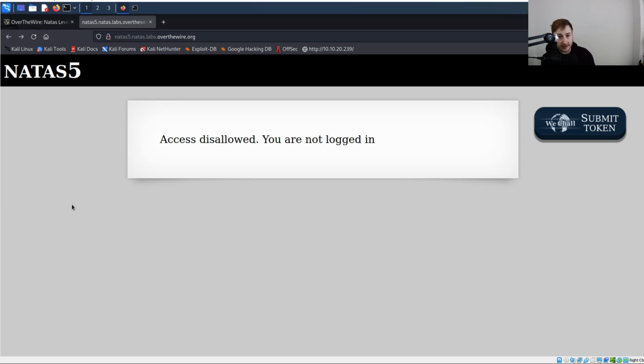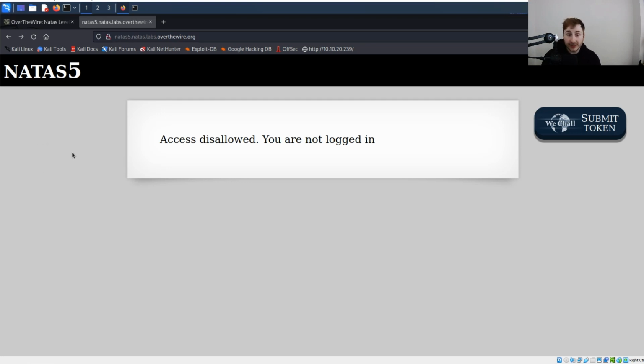It's not just used for authentication. Cookies are also used to maintain preferences, like whether you prefer a light mode or a dark mode theme on a website, for example. But it's also important to note that cookies can pose a security risk, especially if they're not properly managed, not properly secured or encrypted. If they can be decoded, like I said, cookies are stored on the client side, typically within the browser, and as such, it's quite trivial to manipulate them and change them to whatever you want, which is why properly managed web servers are going to encrypt this data, and only the web server will be able to decrypt it on the other side. So with that out of the way, what does this have to do with Natas 5?